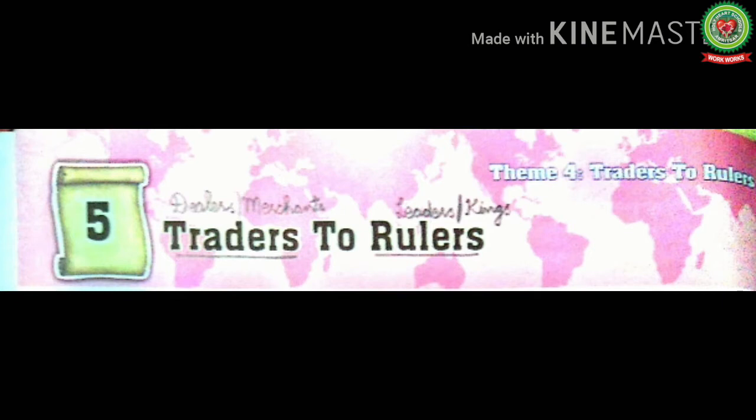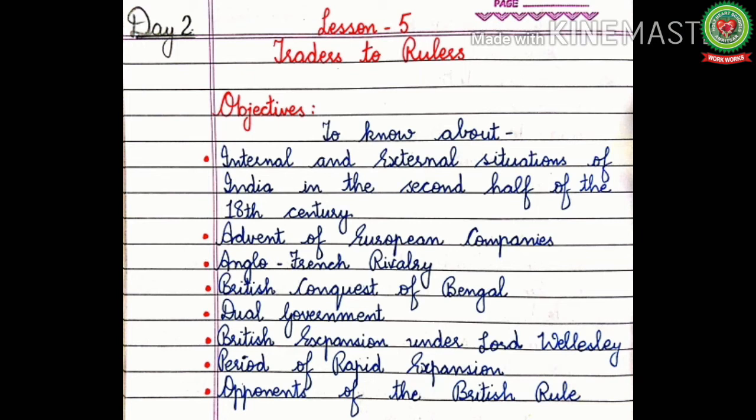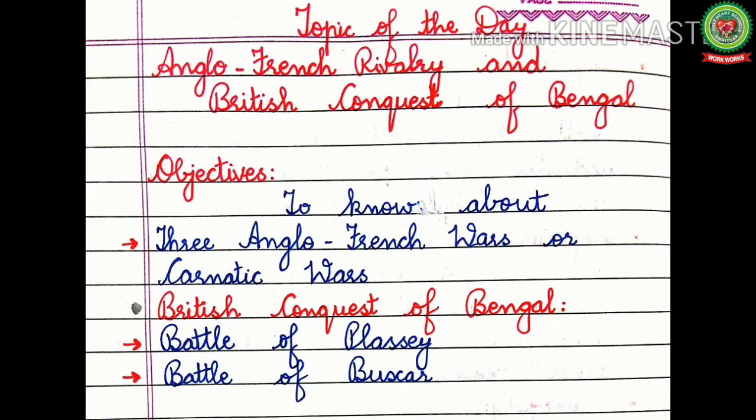Today we are going to continue Lesson 5 of History, Traders to Rulers. Earlier we had discussed the internal and external situations of India in the second half of the 18th century and the advent of European companies, and today we are going to discuss Anglo-French rivalry and British conquest of Bengal.